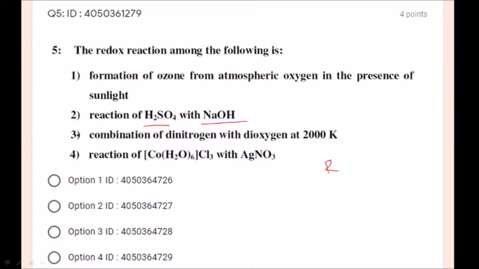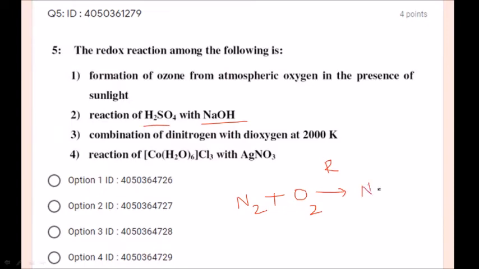Combination of dinitrogen with dioxygen at 2000, dinitrogen, so dinitrogen is N2. Yes, what is the oxidation state? N2, 0. Oxygen, dioxygen, O2. What is the oxidation state of O2? It is 0. So it is forming combination of dinitrogen with dioxygen. What we are going to get? NO, nitrogen oxide.